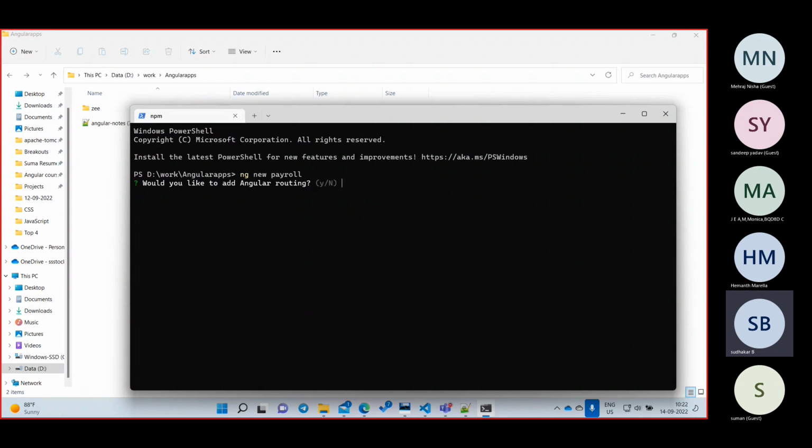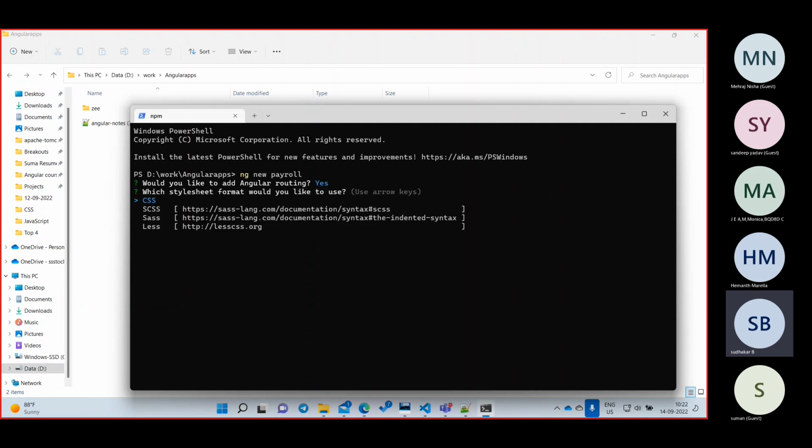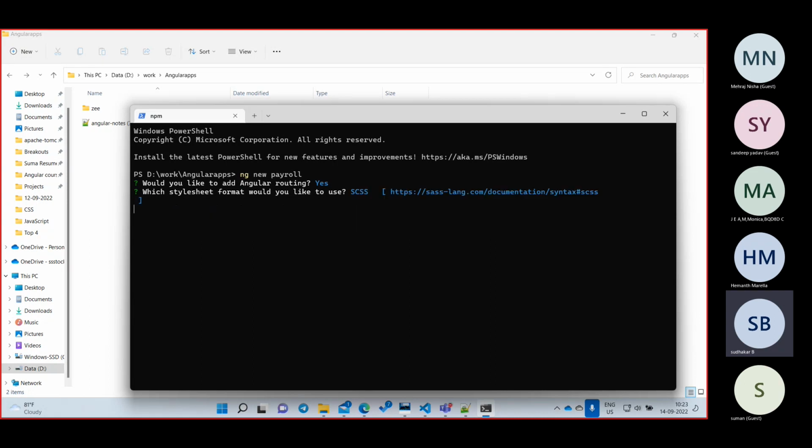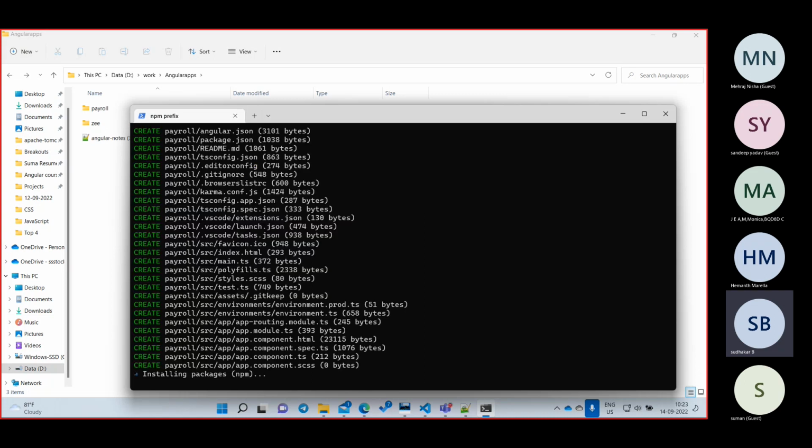It will ask something: do you want Angular routing or not? You type yes and enter. And it is asking which style you want: CSS, SCSS or SASS. We are in the HTML class, and we went through SCSS last class. Now we are going to use SCSS. Click on enter, and that's all.